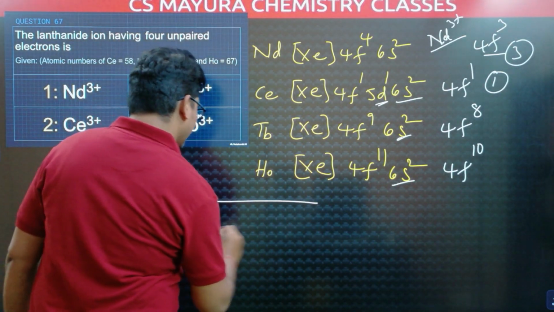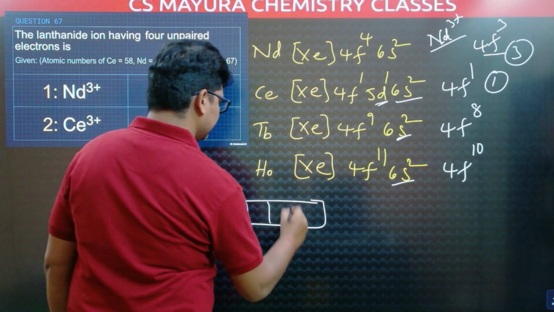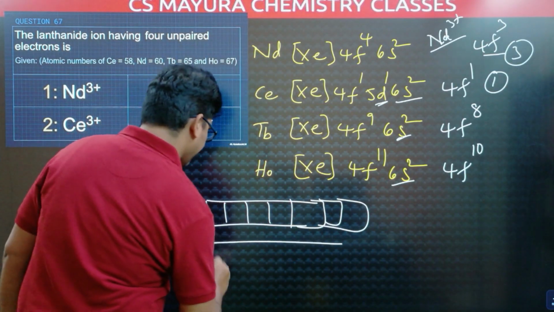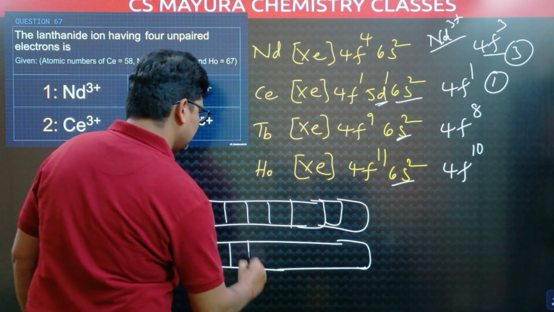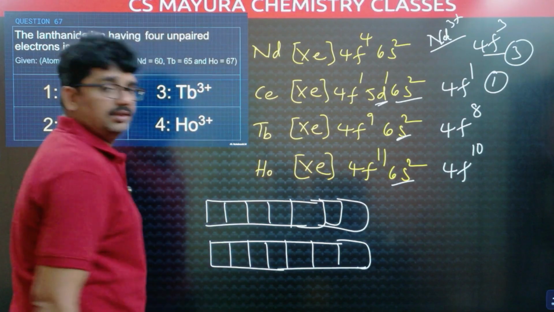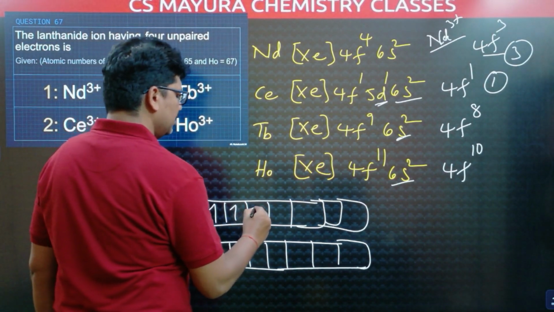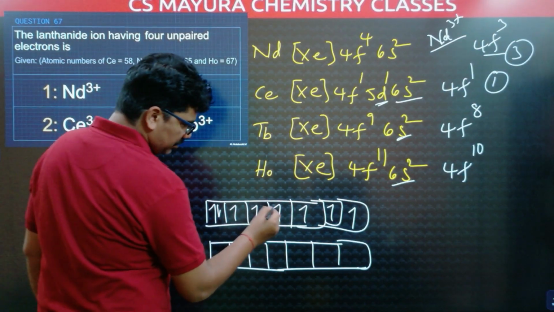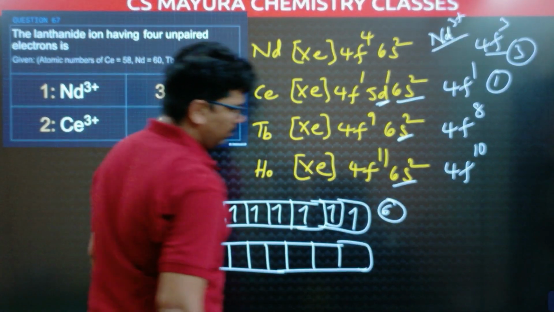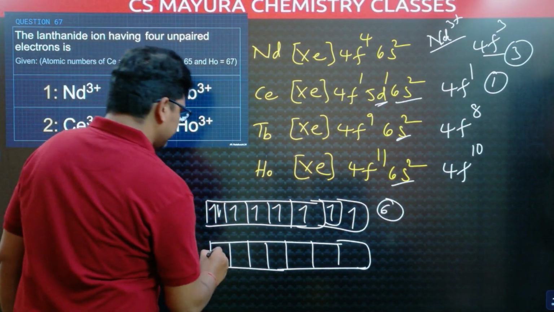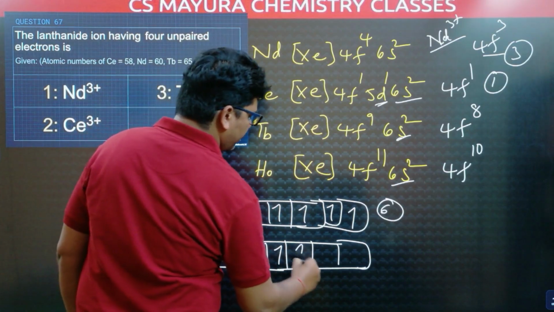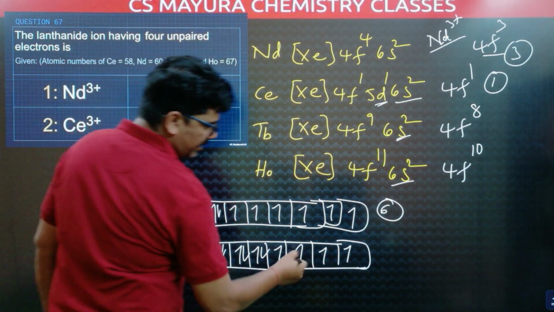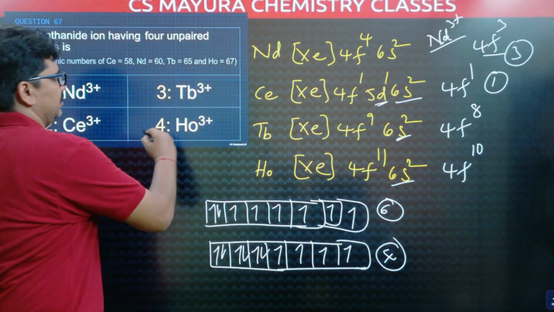f means there are 7 orbitals. 1, 2, 3, 4, 5, 6, 7 orbitals are there. Here also we have 7 orbitals. 4f8 configuration means 1, 2, 3, 4, 5, 6, 7, 8. How many unpaired electrons here? 6 unpaired electrons. It is not our answer. Next, 4f10. 1, 2, 3, 4, 5, 6, 7, 8, 9, 10. These are paired electrons and here 4 unpaired electrons. So, the answer is holmium 3 plus.